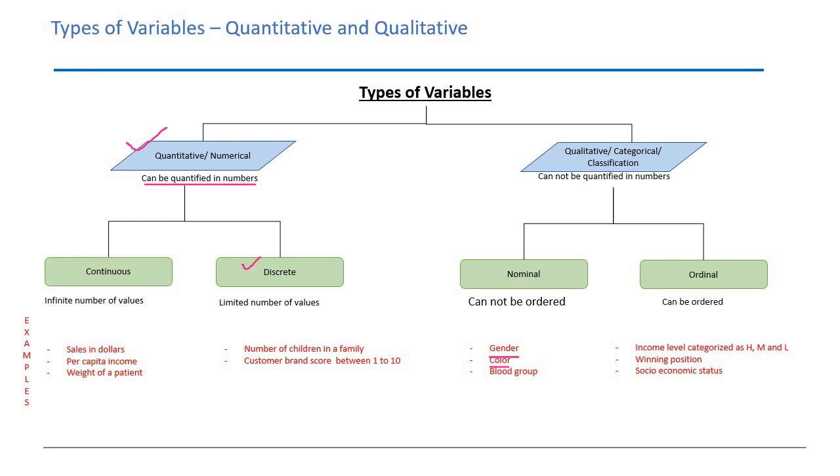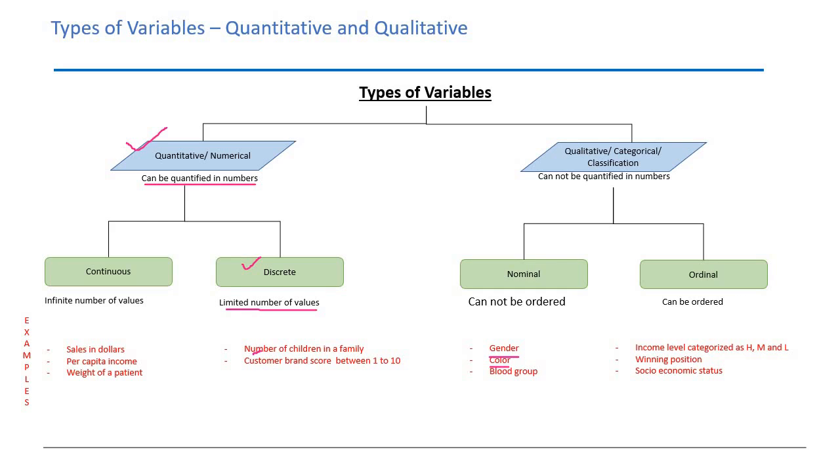Now let's talk about the discrete variable. Discrete variables are those variables which would have a limited number of values inside them. They would also be numerical because they are a part of numerical variables, but discrete variables are those type of quantitative or numerical variables which would have a limited number of values in them. For example, you have a variable for a customer, and the data you are maintaining is how many children there are in the customer's family.